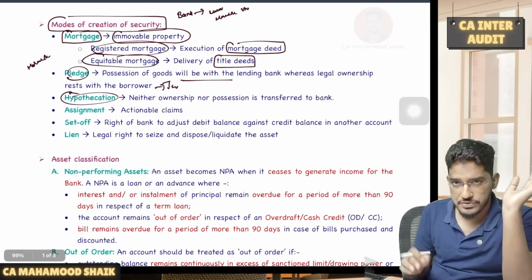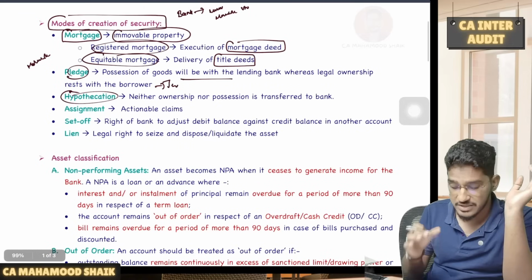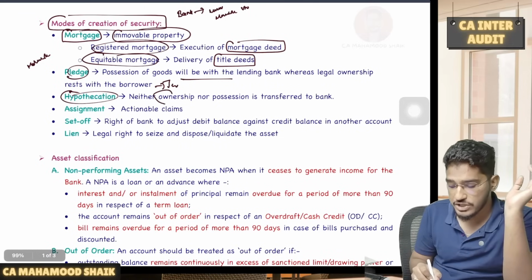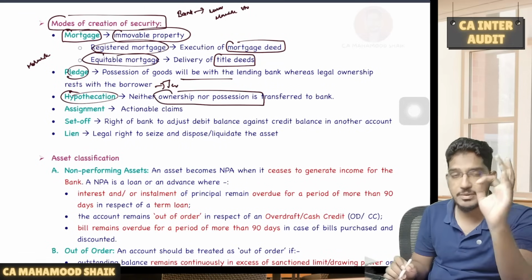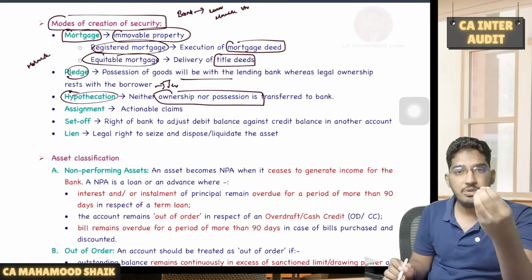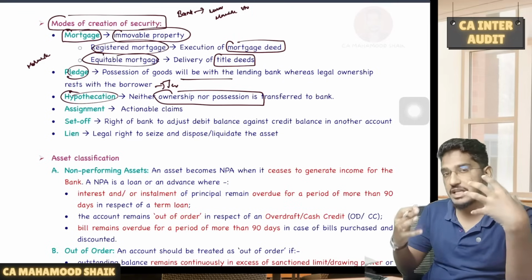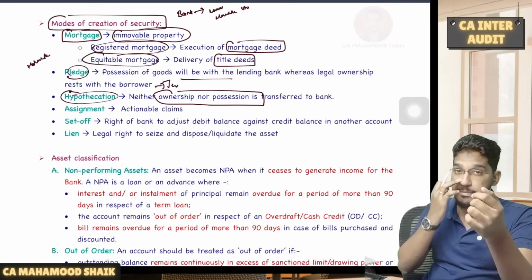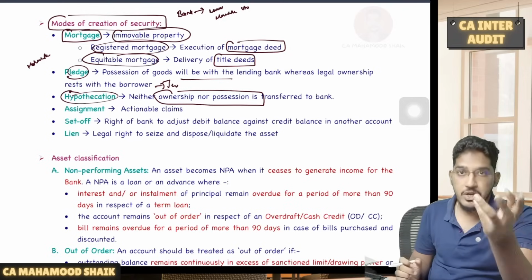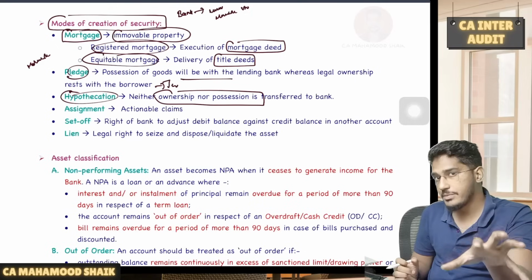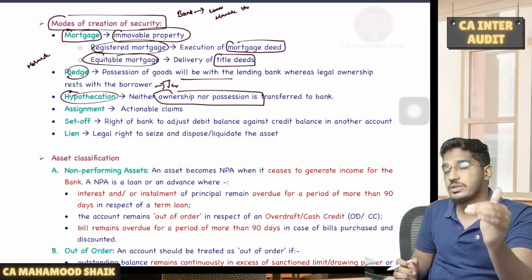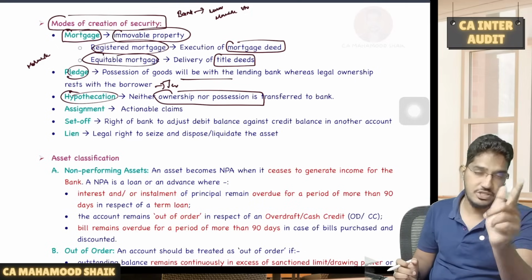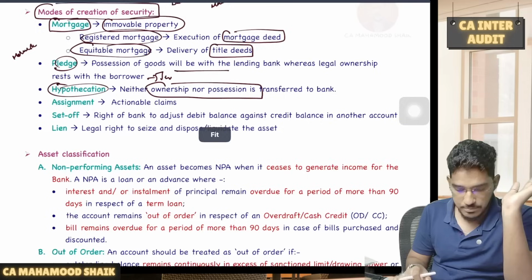Then we have one more mode of security relating to movable assets, which is hypothecation. In the case of hypothecation, neither ownership nor possession, nothing will be transferred to the bank. For example, vehicle loans. In the case of vehicle loans, the vehicle will be with you, possession will be with you, you will be the owner. Same with working capital loans where you give stock as a security. If you don't repay the loan, then the banker will come and fetch that property. So that we call hypothecation.